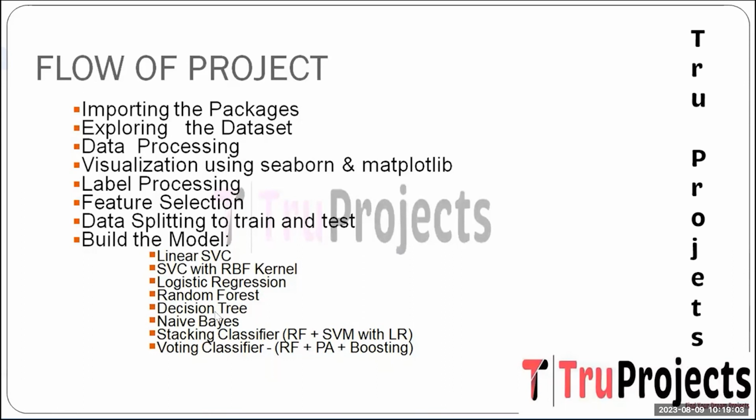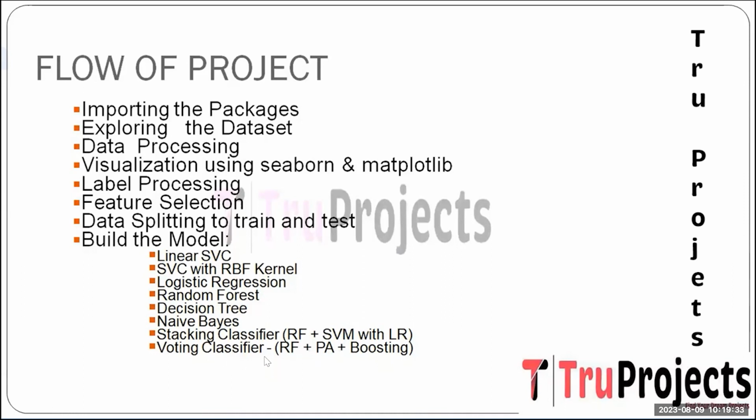Naive Bayes is probabilistic and assumes feature independence. It's efficient for high-dimensional data. In fraud detection, its simplicity means it does not capture complex interdependencies, but it serves as a quick initial model. And the next one is stacking classifier. It combines the models hierarchically, leveraging their strengths, integrating random forest, SVM, and logistic regression, offering a balanced approach to detect fraud, benefiting from the individual advantages.